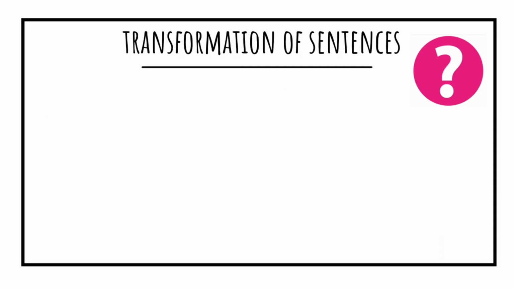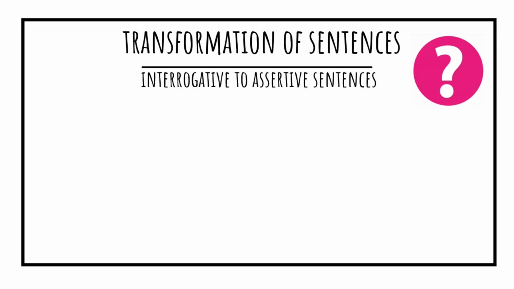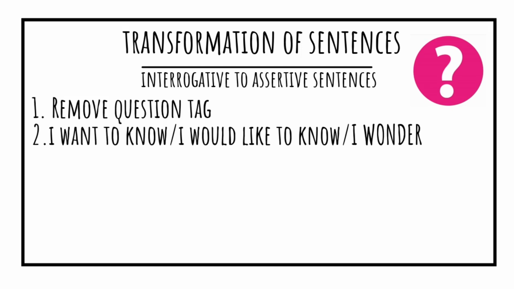Students, what did we learn today? We learned interrogative to assertive. While making interrogative to assertive, we have to make some changes in the sentence. For example, we have to remove the question tag. And at the beginning we have to use words such as I want to know, I would like to know, or I wonder. And then you can remove the question mark.